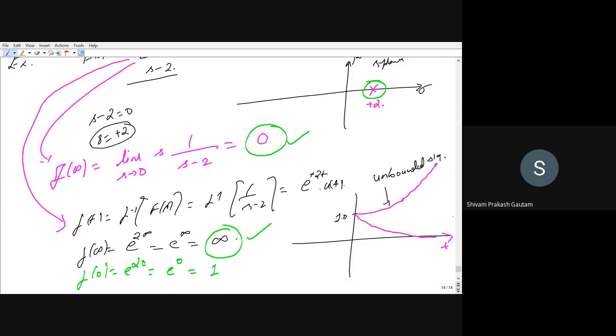The first signal is e to the power 2t, and this one is e to the power minus 2t. If a signal settles down at infinity, it is called a bounded signal. So this one is unbounded and this one is bounded. You cannot apply the final value theorem for an unbounded signal. Is it okay?